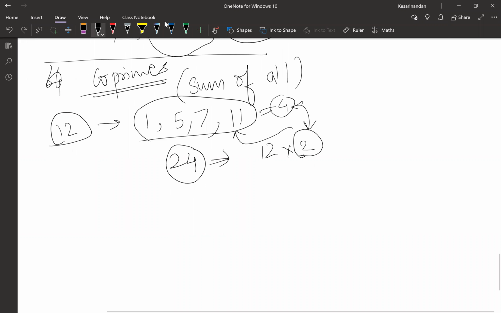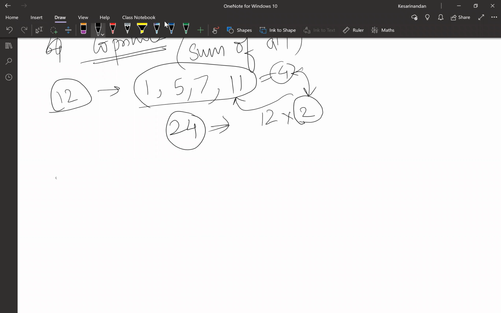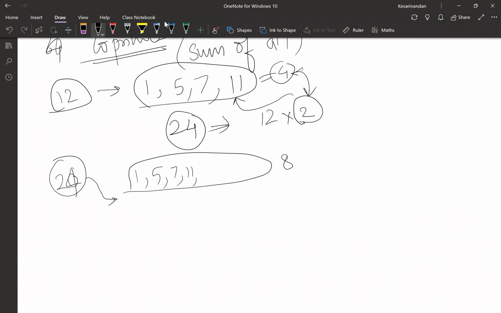Let's see if we get a pattern once again. You had done it for 24, right? Sorry, 24, my bad. How many numbers did you get? 8 numbers. Can you write down all the numbers? 1, 5, 7, 11, 13, 17, 19, 23. 23 plus 1 is 24. 5 plus 19 is 24. 7 plus 17 is 24. 11 plus 13 is 24.